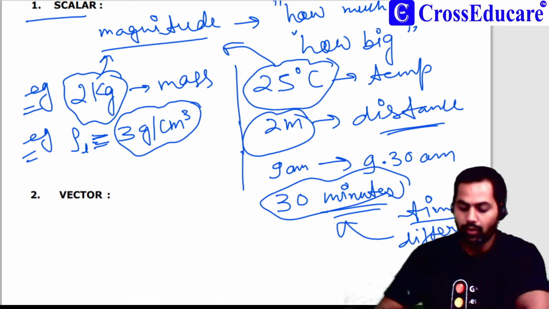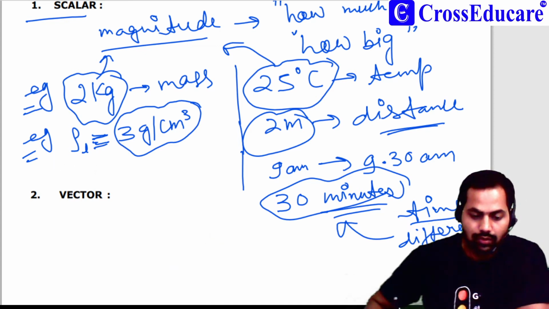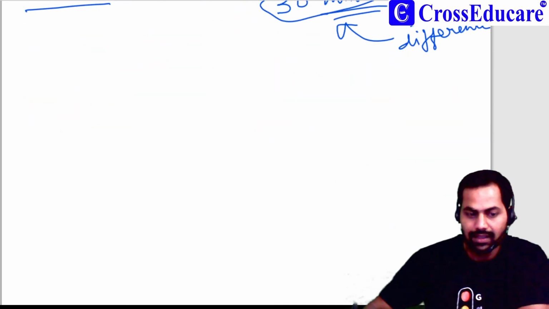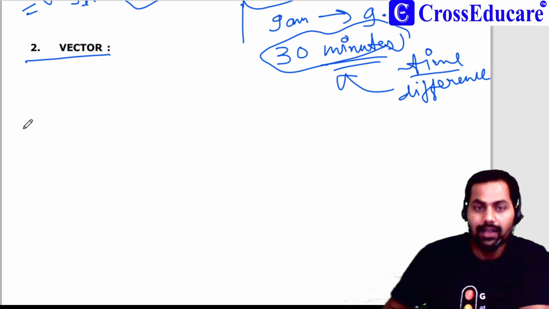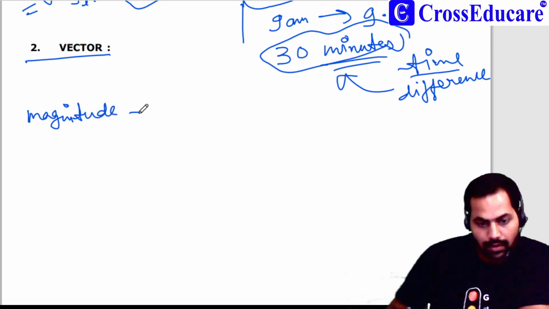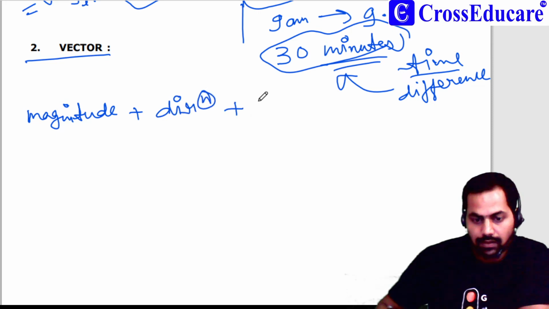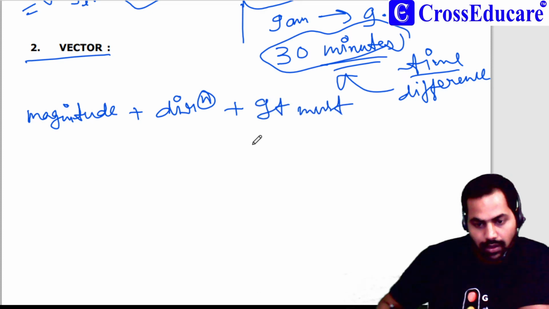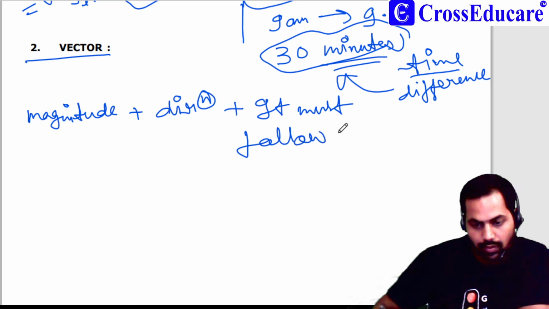Okay. Now if someone asks you what is a vector quantity, what is a vector? So vector is defined as those physical quantities which have magnitude plus direction plus it must follow vector's law.